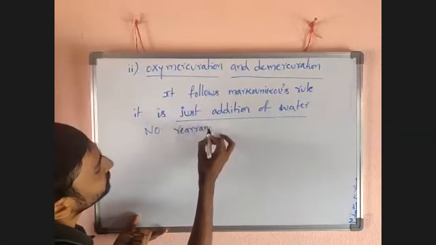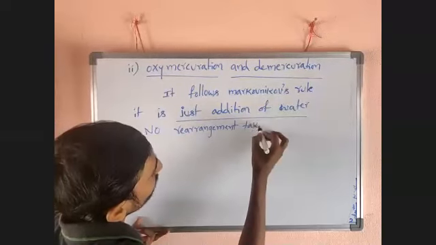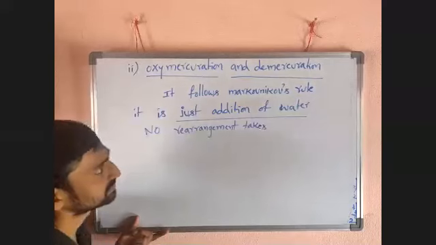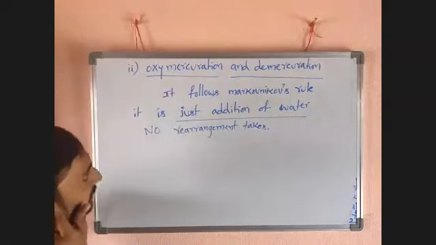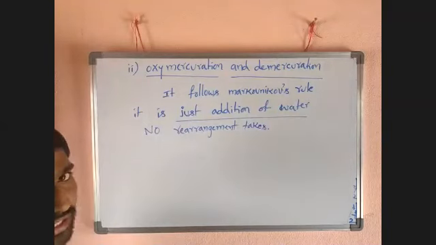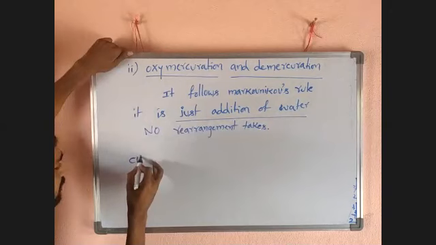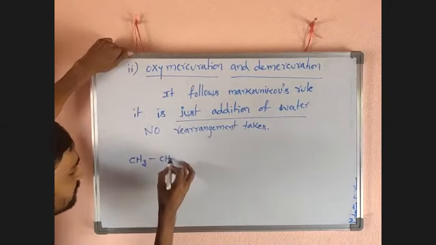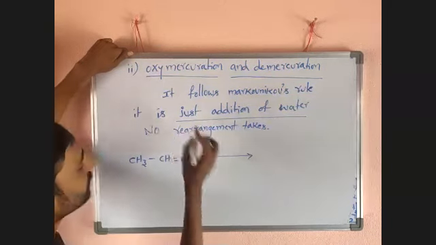No rearrangement takes place. In the presence of acid, rearrangement takes place, but here there is no rearrangement. Now look here, the reagent is larger: CH3, CH, double bond, CH2. Now I have to take a mercury reagent.